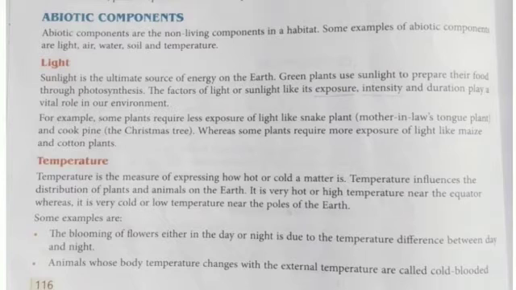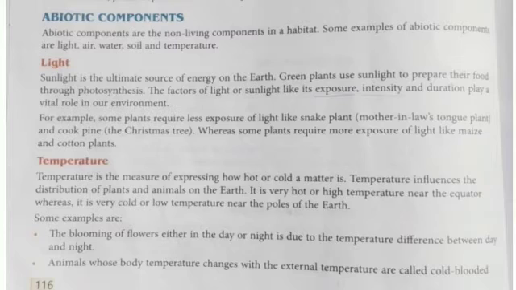For example, some plants require less exposure to light, like a snake plant, the mother-in-law's tongue plant, and cook pine, the Christmas tree. They need less light. Whereas some plants require more light, more exposure to light, like maize, cotton plants, wheat, rice, all the cereals. They need more light. So light is very important for our environment, for our life, for the living organisms.